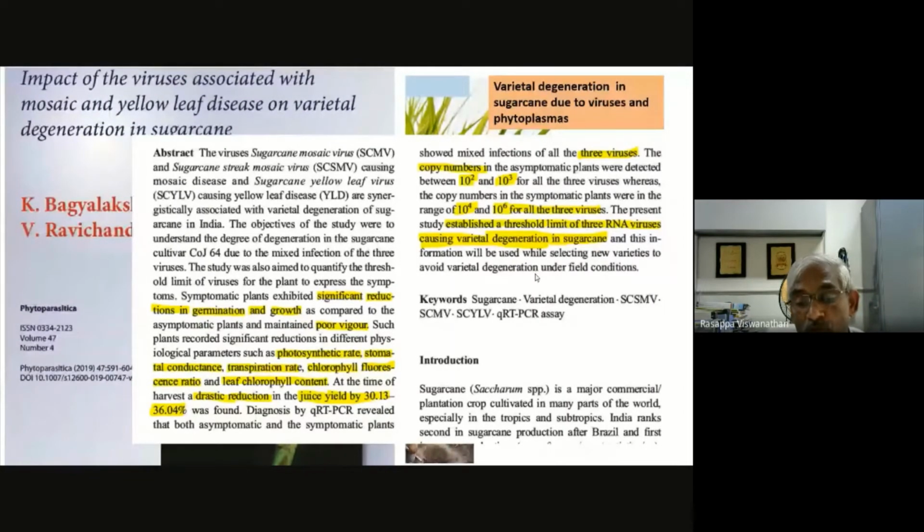So when you don't replace the seed with healthy seed, what happens? One after another, the viruses get infected, and that leads to degeneration. This is what the real-time PCR studies very clearly indicated. The apparently healthy ones are asymptomatic plants. They do have the virus, but the virus titer is very low, whereas in the degenerated ones, the virus titer is multifold.